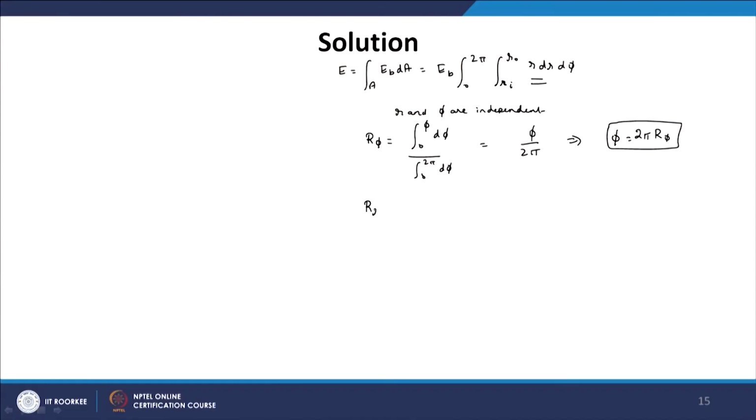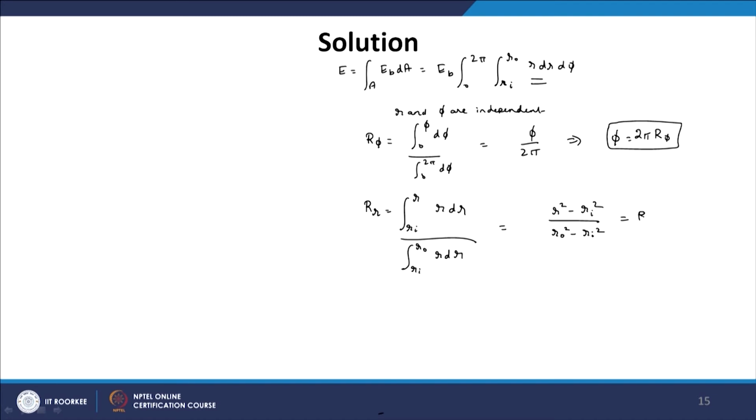Now, the random number R_R, the cumulative distribution in the radial direction, is equal to the integration from R_i to R of R dr divided by the integration from R_i to R_0 of R dr. That means the total area is in the denominator, divided into the area up to a certain radius R, and this will be equal to (R squared minus R_i squared) upon (R_0 squared minus R_i squared).